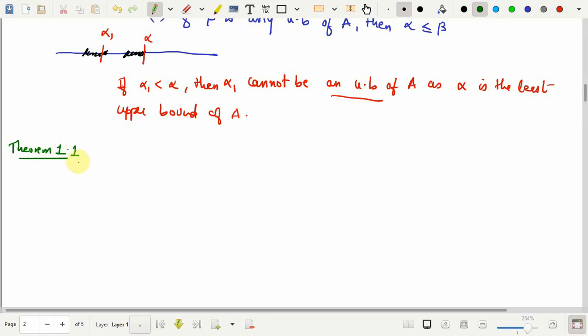So, what does it say? It is in fact an equivalent statement for a supremum of a set. This can also be called a characterization.